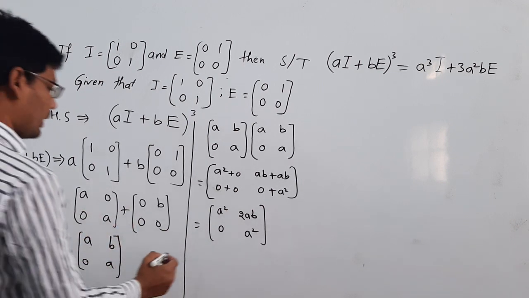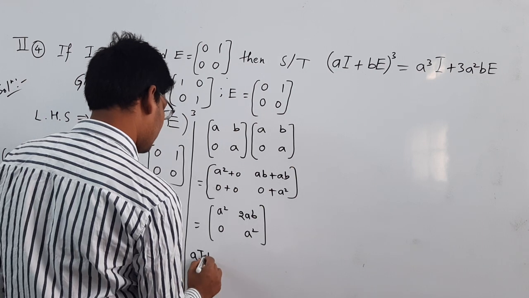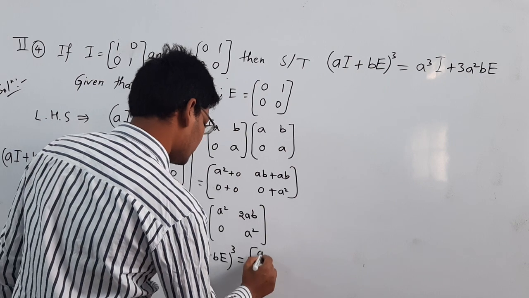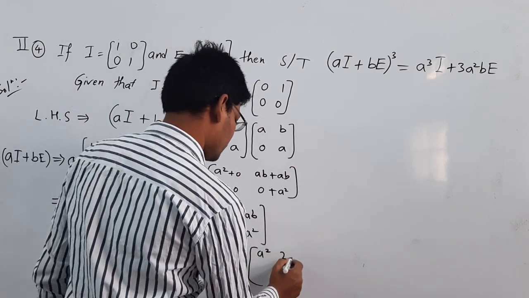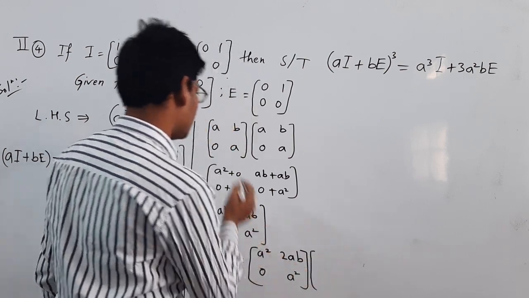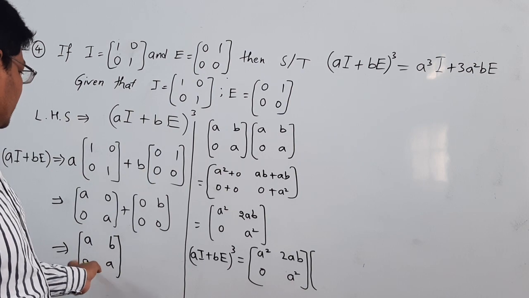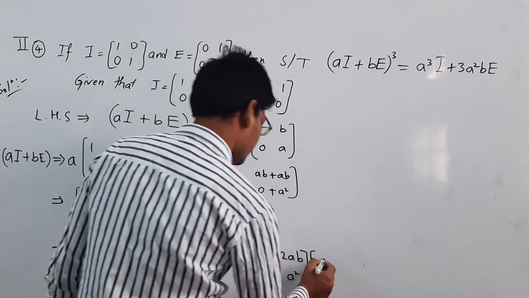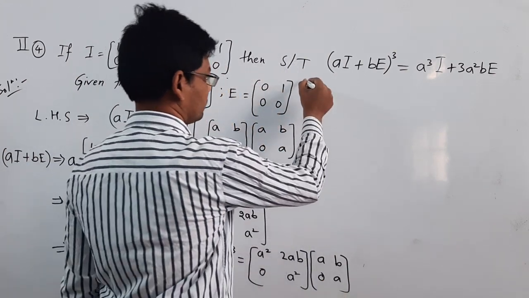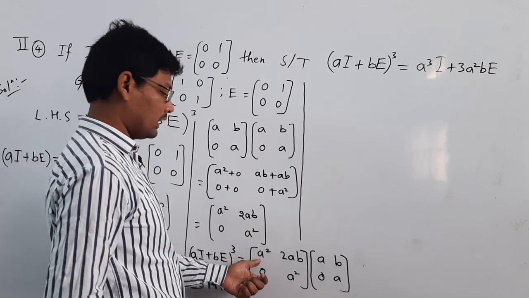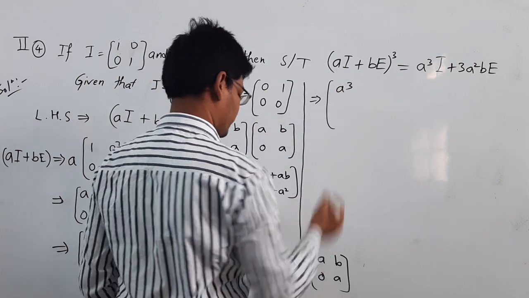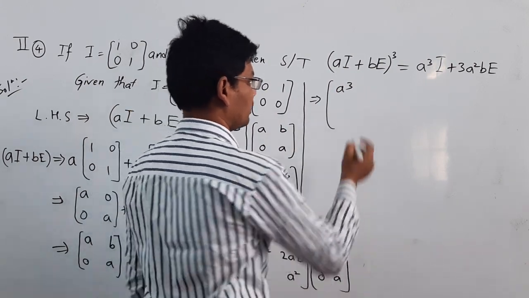Now we need to find the cube of this value, (aI + bE) whole cube. This is the square value, [a square, 2ab; 0, a square], into the matrix [a b; 0 a]. Just we need to multiply. A square into a is a cube plus 2ab into 0 plus 0.